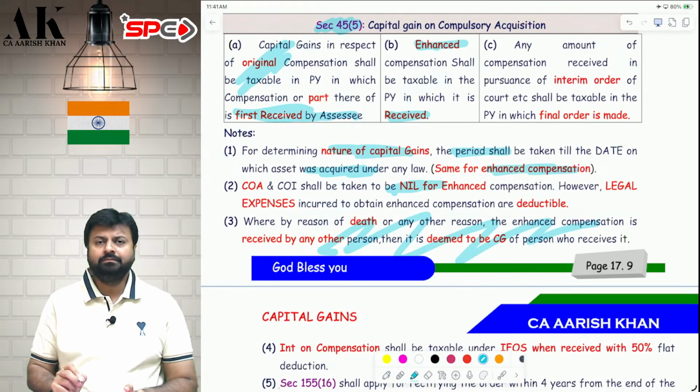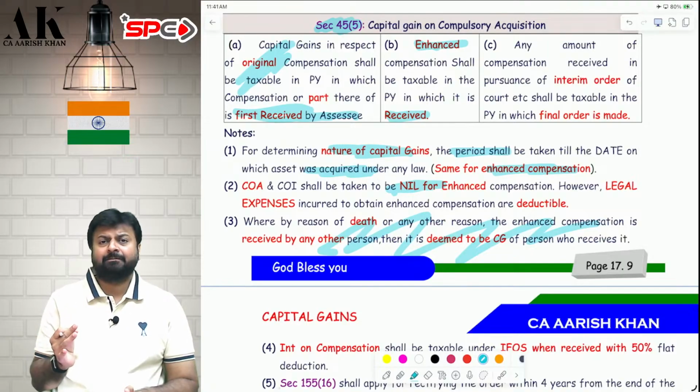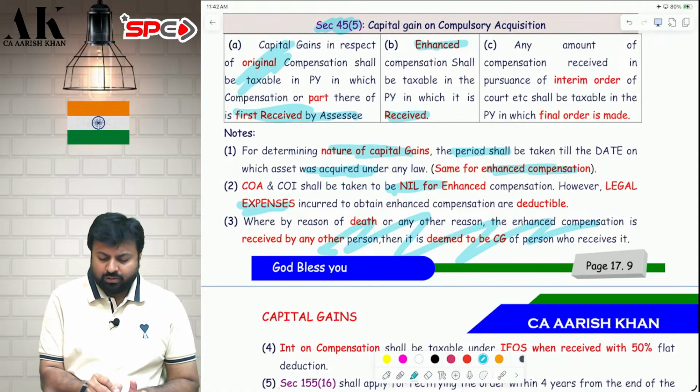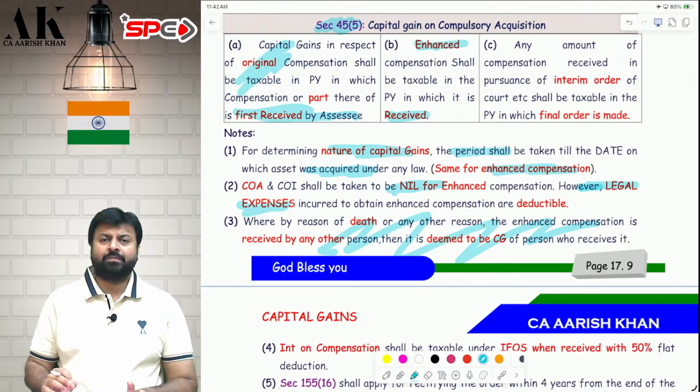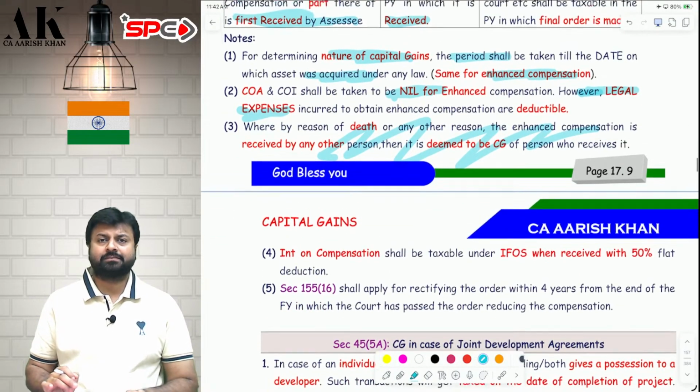Nil. Generally the cost of acquisition of enhanced compensation is zero. But if you have fought the case and you have incurred some legal expenses, you can reduce the legal expenses from enhanced compensation. Only legal expenses are allowed to be deducted from enhanced compensation, no other expenses.